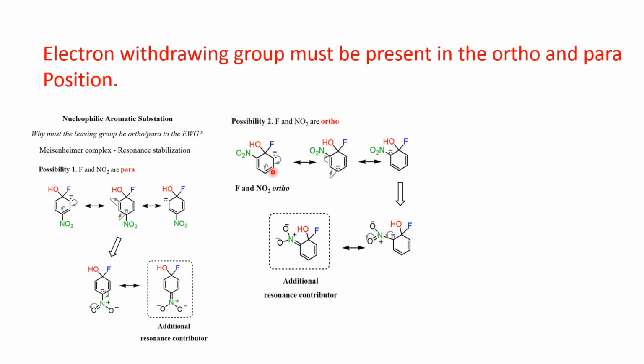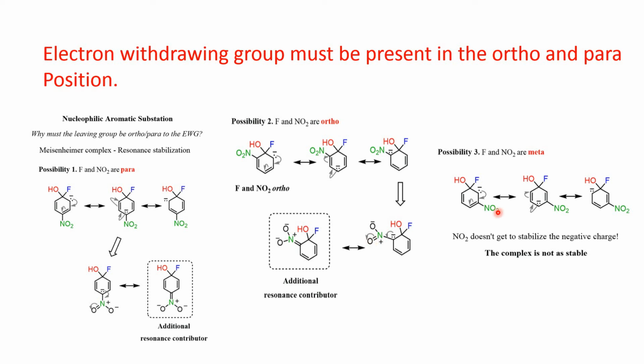Now similar things happen with the ortho nitro compounds. See here also in the Meisenheimer complex, this carbanion is stabilized by resonance. We will get these 3 resonating structures. But in presence of the nitro group in the ortho position, this resonance is extended up to the nitro group. So this carbanion is more resonance stabilized, or in other words, the nitro group can stabilize this carbanion through resonance. We are getting one additional structure. So when this electron withdrawing group is present in the ortho position, then also the rate of the reaction will be faster and the reaction occurs easily.